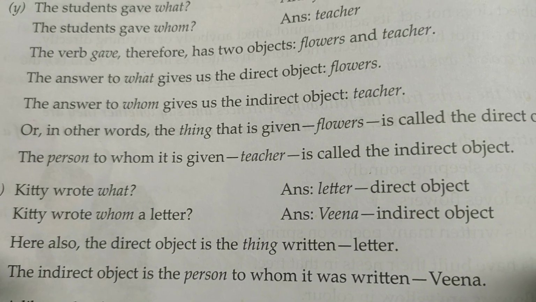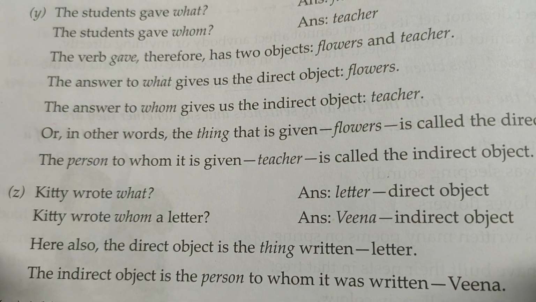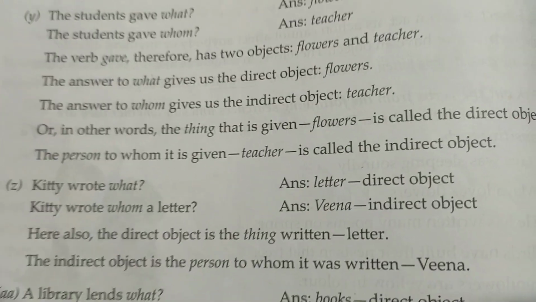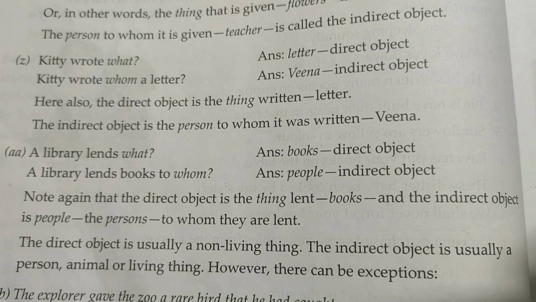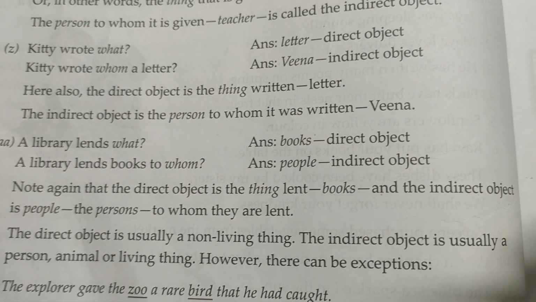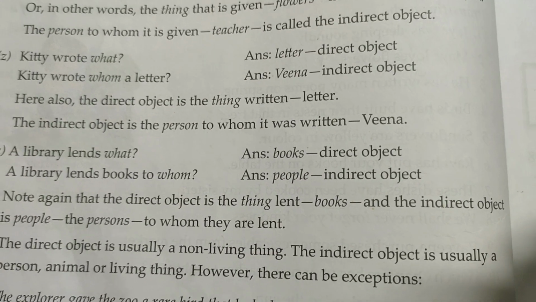Now Kitty wrote what? Kitty wrote a letter, direct object. Kitty wrote whom a letter? She wrote to Veena, indirect object. Here also the direct object is the thing written, letter. The indirect object is the person to whom it was written, Veena. Just like the flowers was the direct object and the teacher was the indirect object.